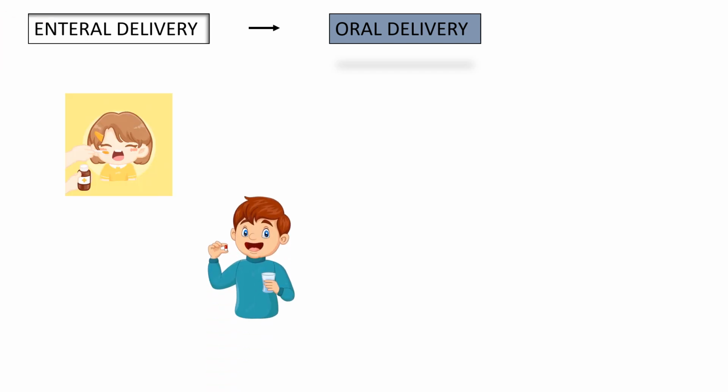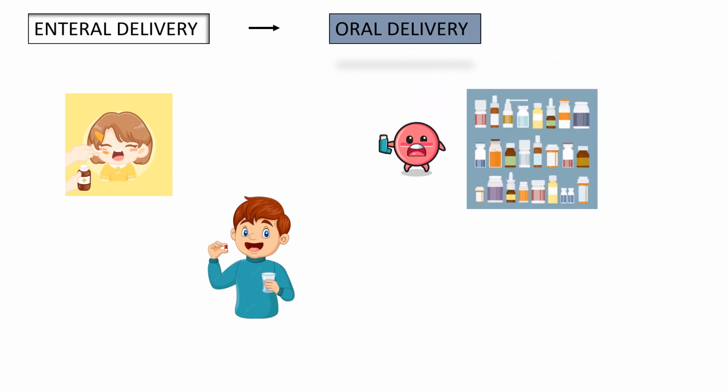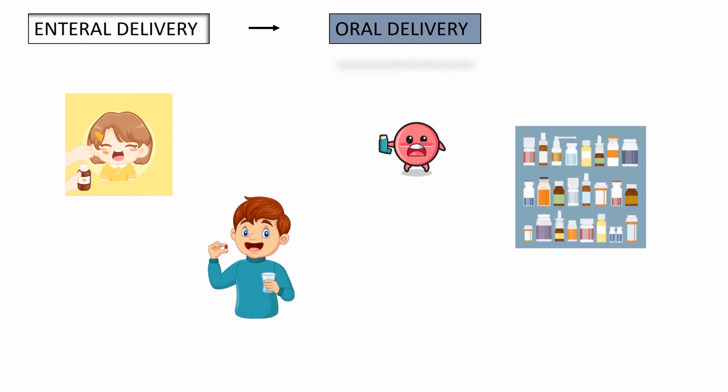The first subdivision of enteral delivery involves the oral delivery. Oral administration is a route of administration where a substance is taken through the mouth. Many medications are taken orally because they are intended to have a systemic effect, reaching different parts of the body via the bloodstream. Dosage forms are tablets, capsules, syrups, mixtures, etc. This oral drug route of administration passes the first pass effect.